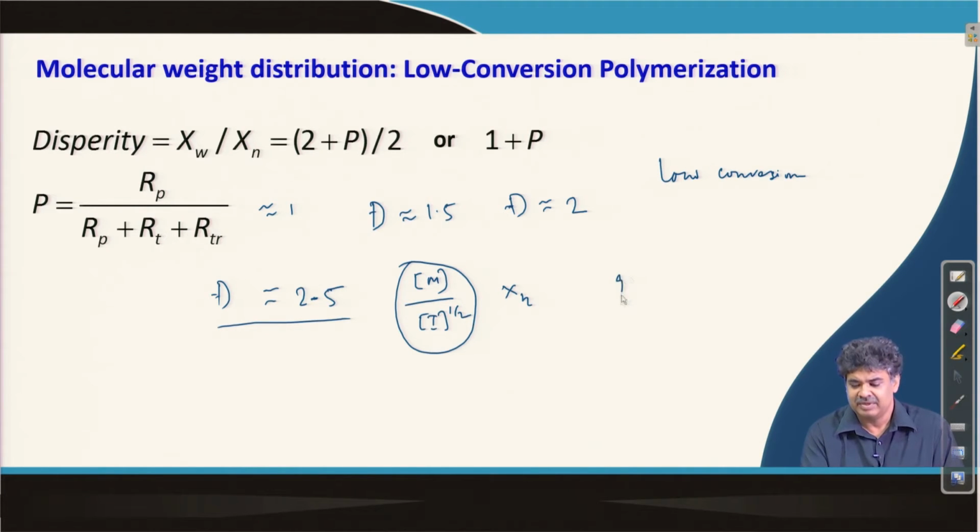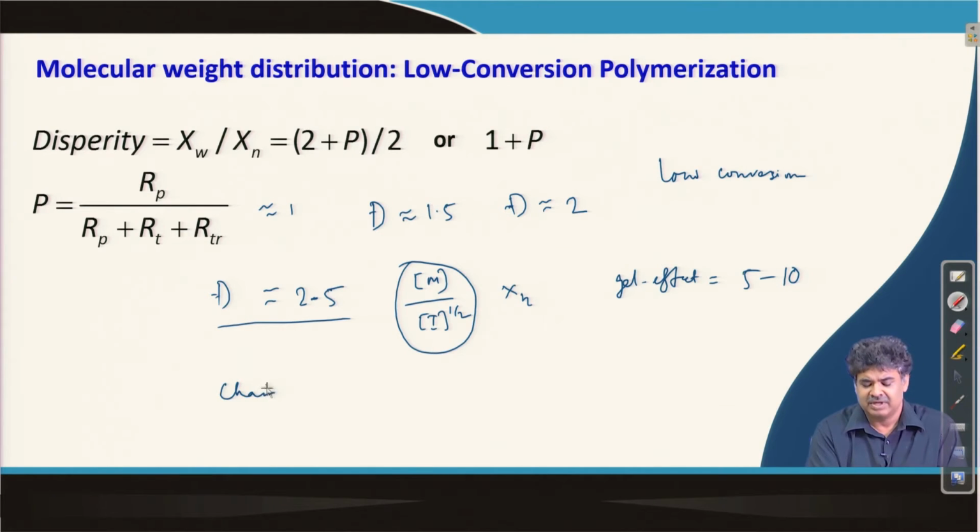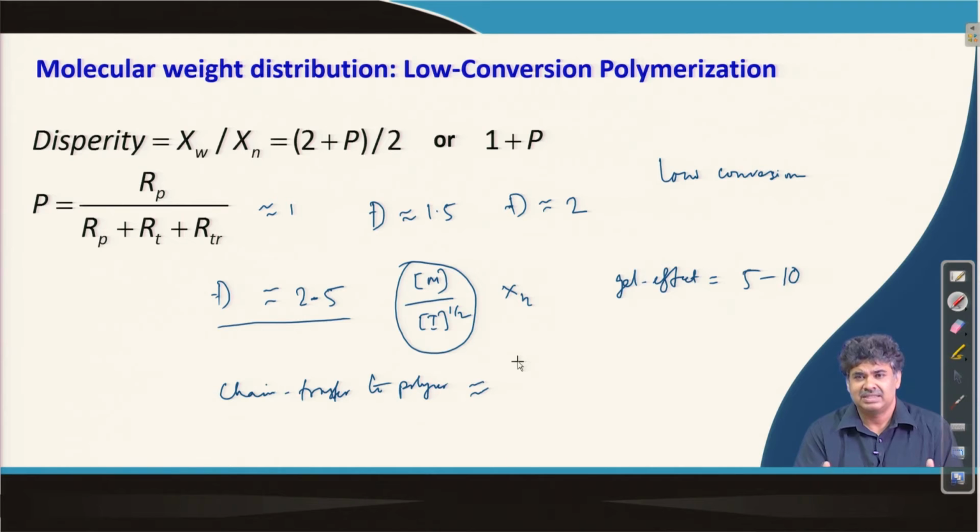And if gel effect happens, then it can go even higher, because we are now getting uncontrolled, very large molecular weight. So it can go 5 to 10. And if branching or chain transfer to polymer happens, then we actually generate branches and lots of high molecular weight sample, and in this case we can get a polydispersity index or dispersity as high as 20 to 50.